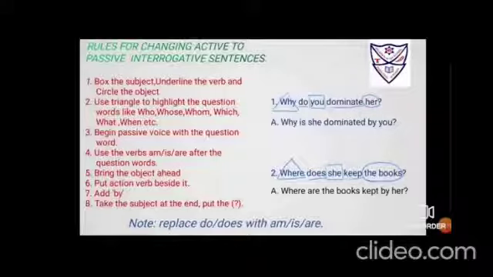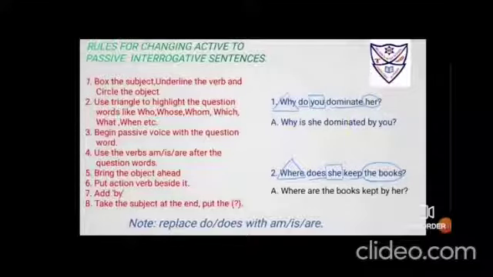Number 3 is to begin the passive voice with the question word. I'll begin the passive voice with the question word as it is told. Why? Okay, now WH is the best friend with helping verb. Now that depends which object you are bringing ahead. You are going to bring her ahead. Now when she changes to her, likewise her will also change to she. You are bringing she ahead. So it is singular, so you are going to use is. So there's a pair, WH and is. Okay, best friends. Now bring the object ahead, that is she.